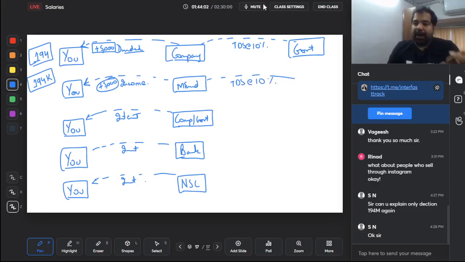But here, what about cash dividend? Guys, there is nothing like cash income, because mutual funds will never pay cash. Mutual funds are very big houses, they will never pay out cash. So this is 194K, and I'm looking at straight the last one, because these two we'll discuss on the next page. National Savings Certificate or National Savings Schemes.